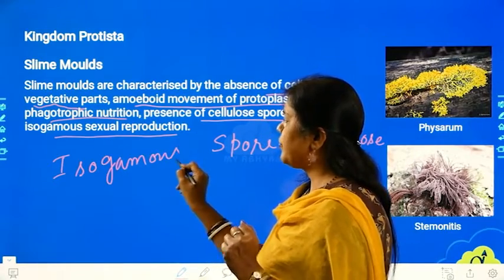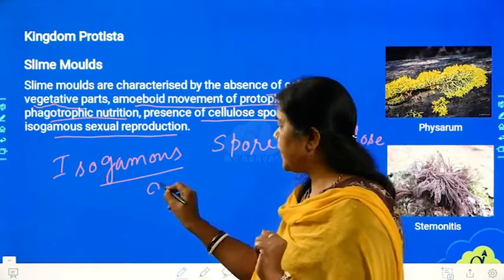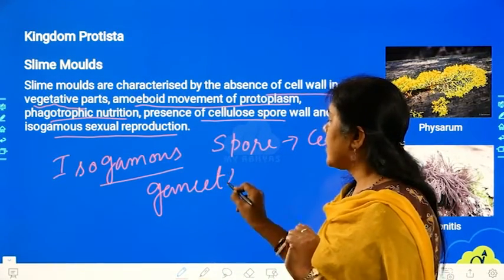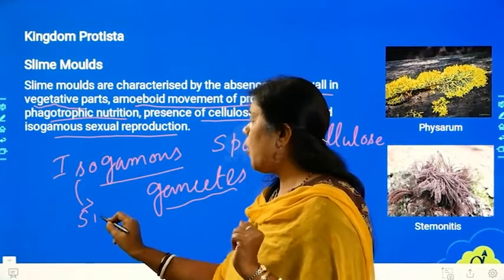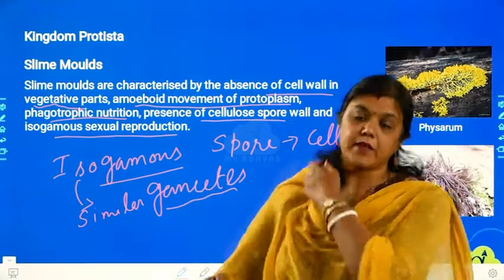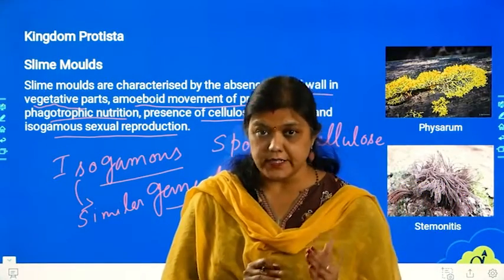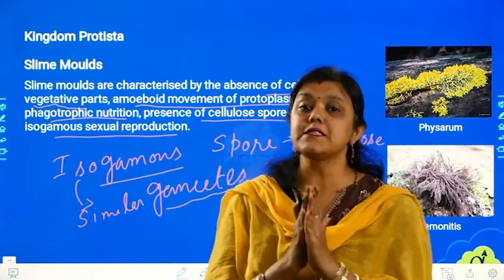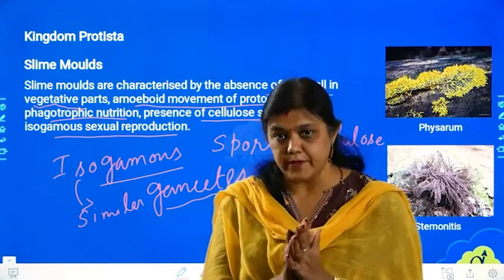Isogamous. What is the meaning of gamous over here? Gamous means gametes. Now, what is the meaning of iso? Iso means similar or same. So, in case of sexual reproduction, these organisms will be producing those type of gametes where the gametes look similar or same to each other. Those are called isogamous.